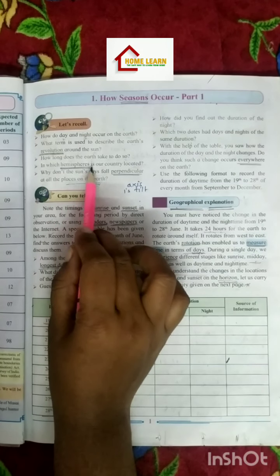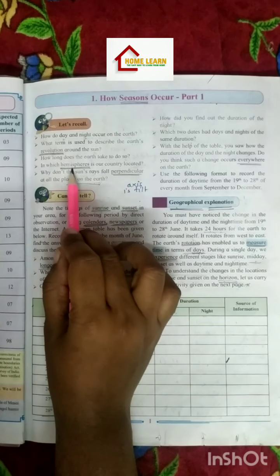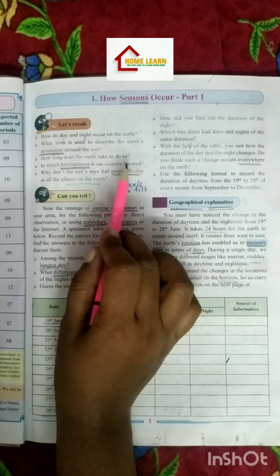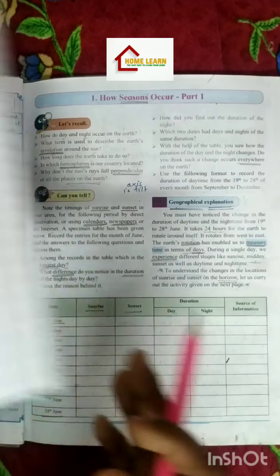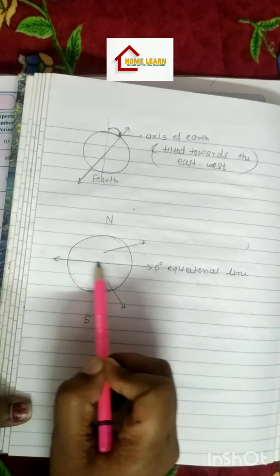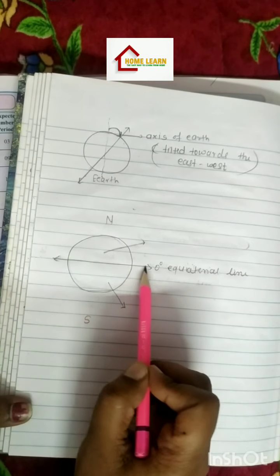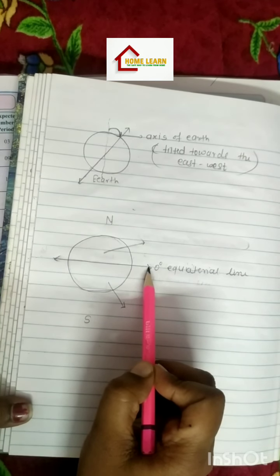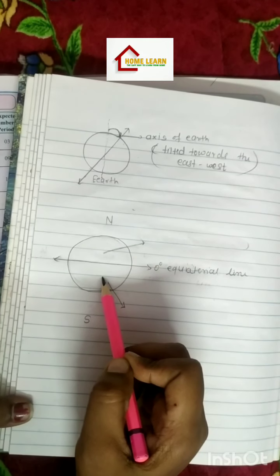In which hemisphere is our country located? We know that because of the equatorial line, our earth gets divided in two parts. You can see here. Suppose this is our earth and this is the equatorial line at 0 degree. Because of this equatorial line, our earth gets divided in two parts. This one half and this one half.